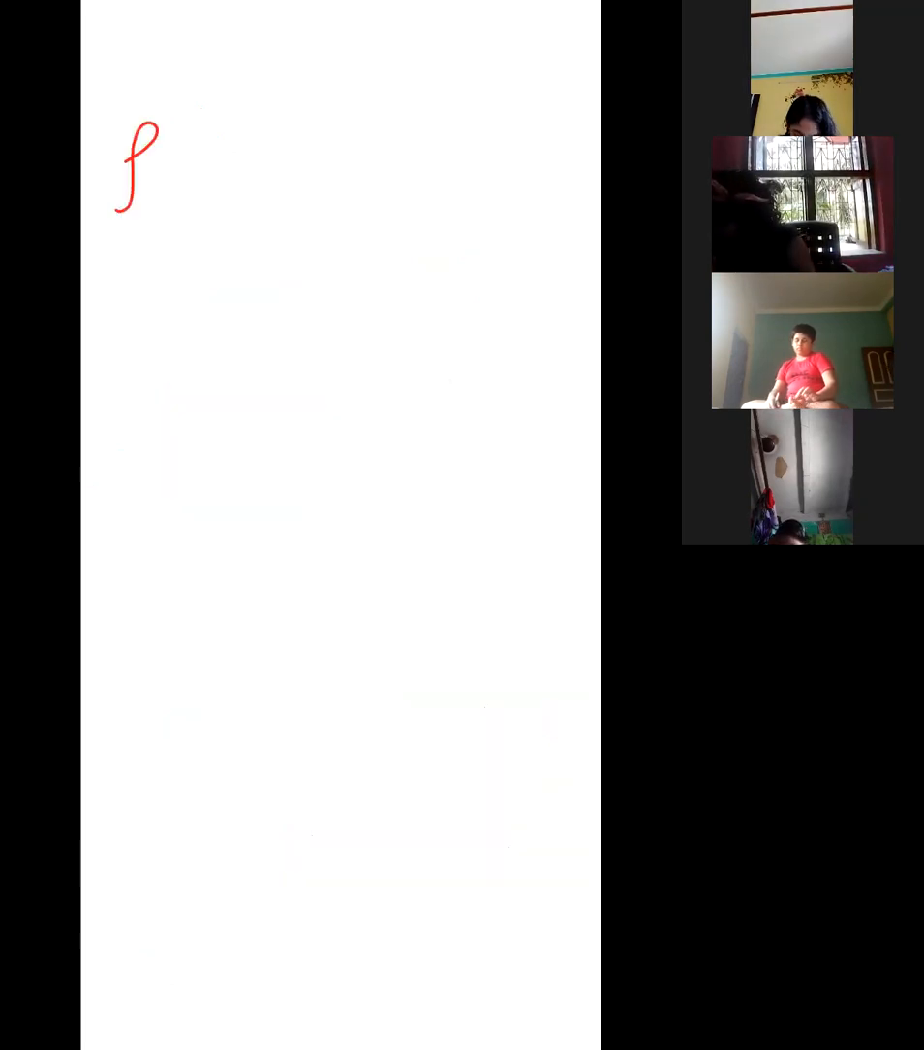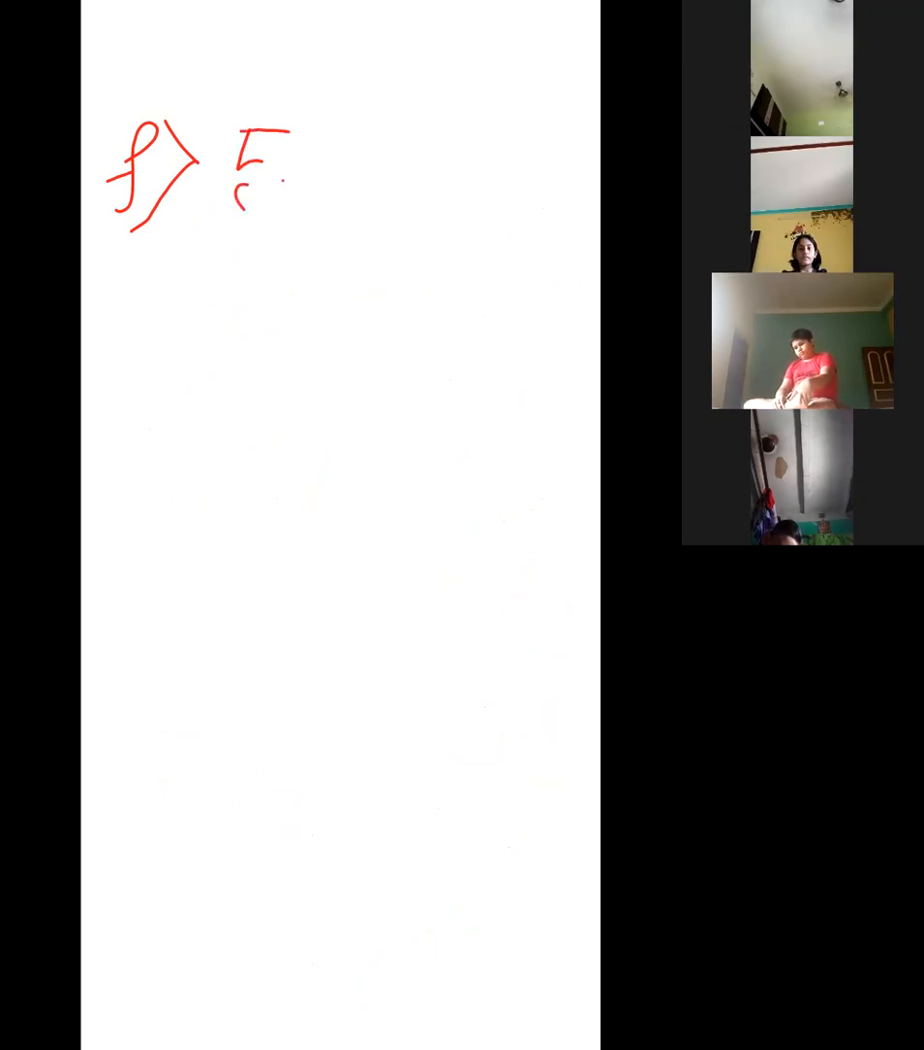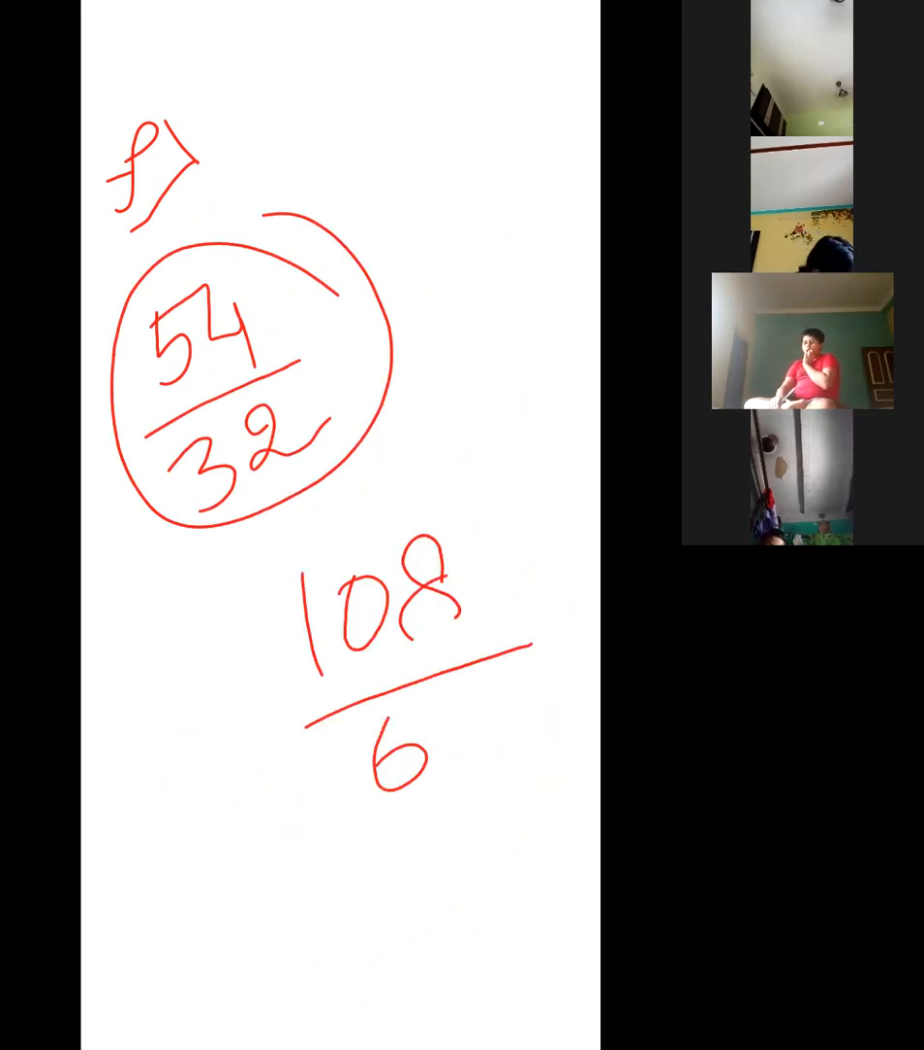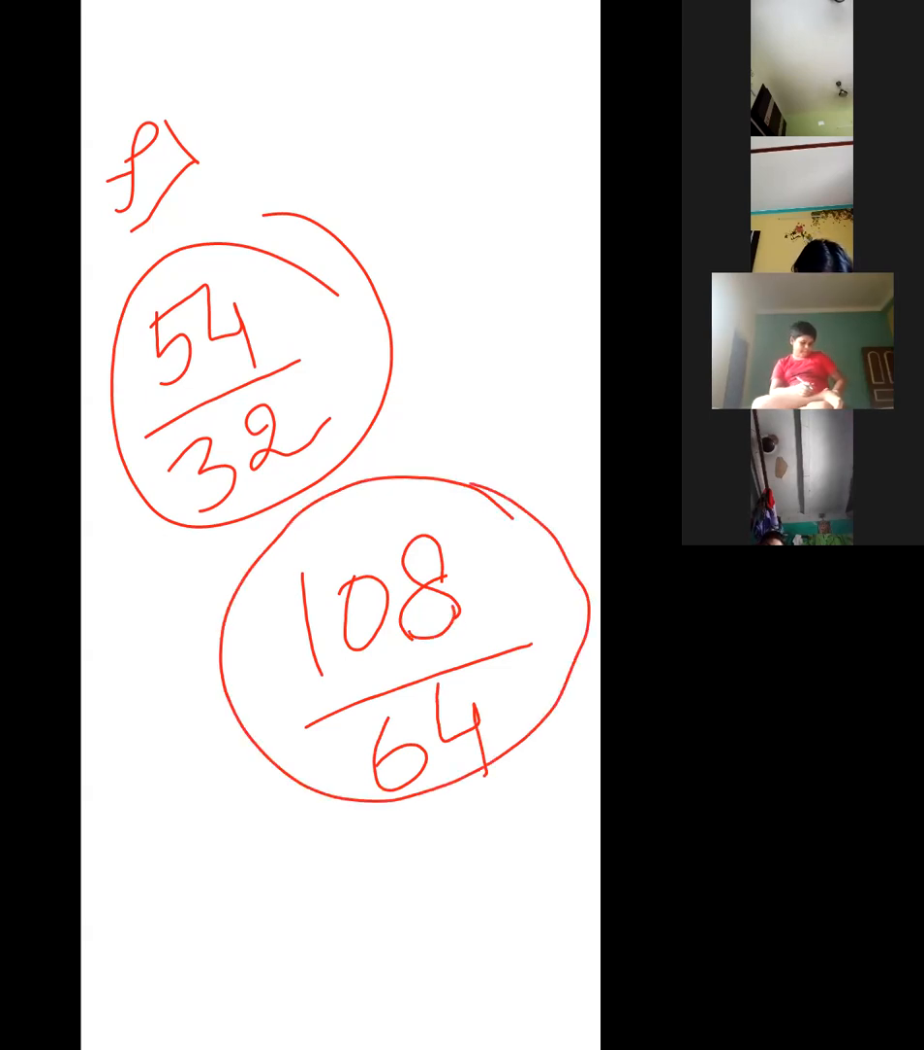Now let me complete the F. What is given? 54 by 32, 108 by 64. You can do it yourself. This one is the first fraction, and this one is the second fraction. You can complete it yourself, yes or no. So I have given you homework of 3 questions. Okay, ma'am. 3, not 2 probably, A and F.